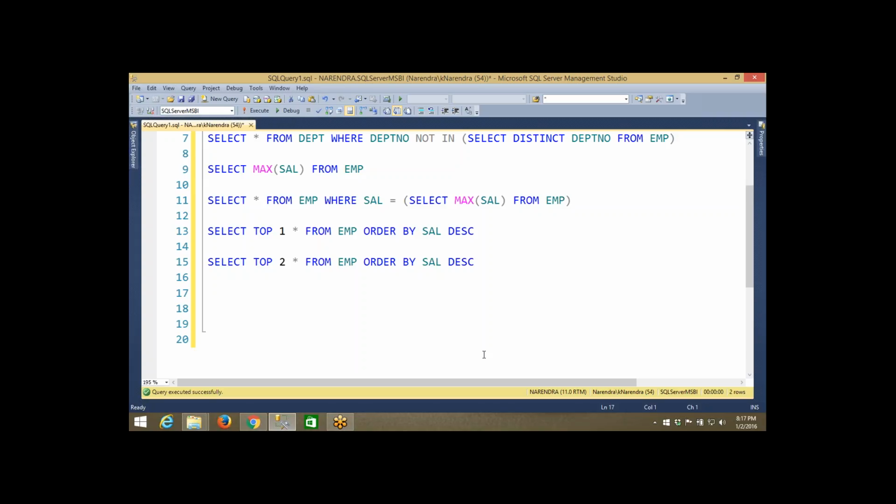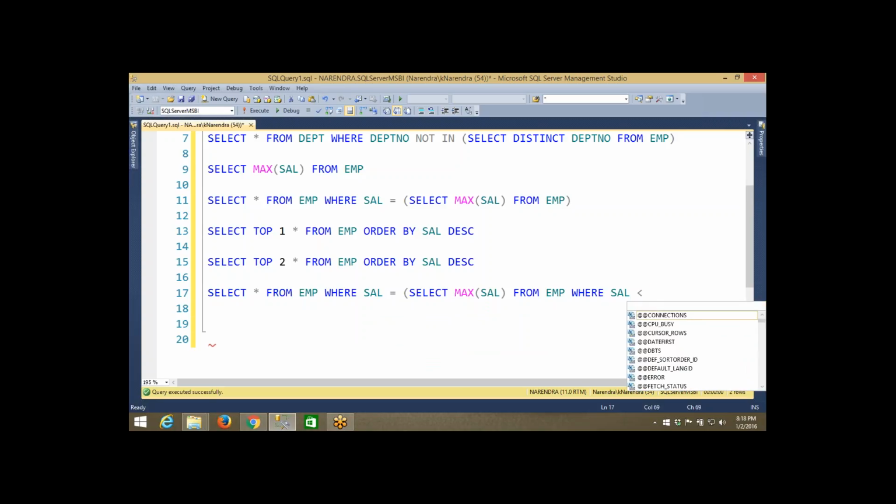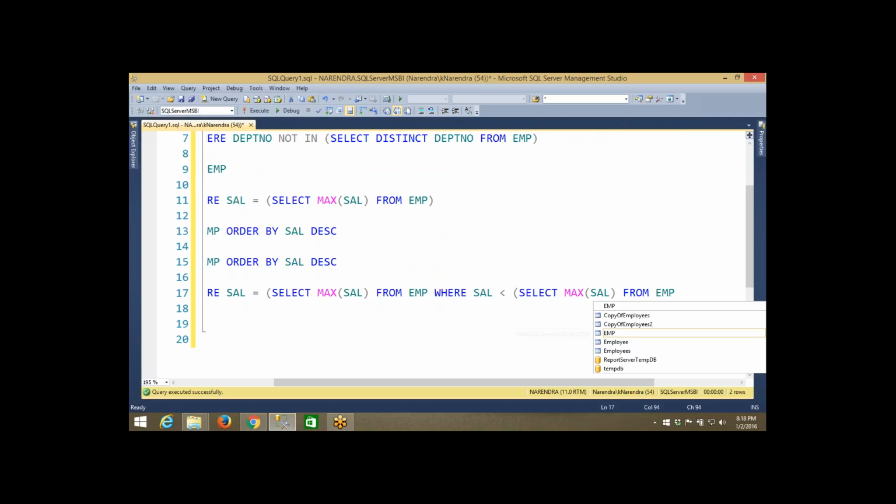Okay, so I will show you an example with subqueries, and then if you want I will explain with ranking functions. So what details do you want to show? Employee details. Select star from emp. Which employees? The employees who are getting the second highest salary, where salary equal to. So what do I need to write inside this? Select max of salary from emp where salary less than, select max of salary from emp.